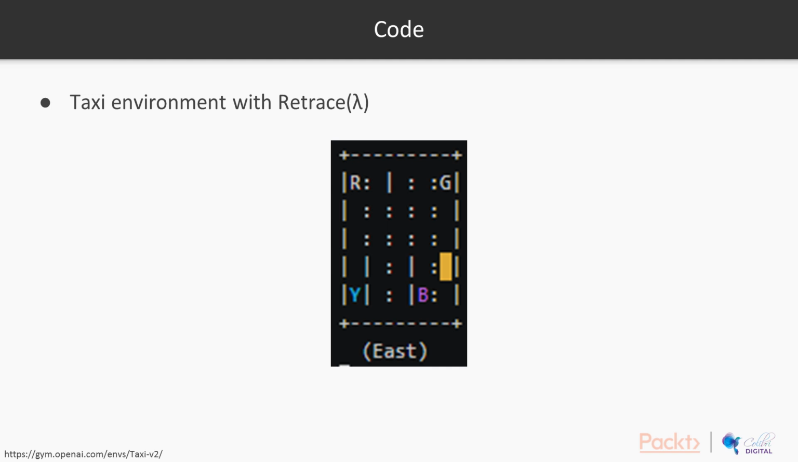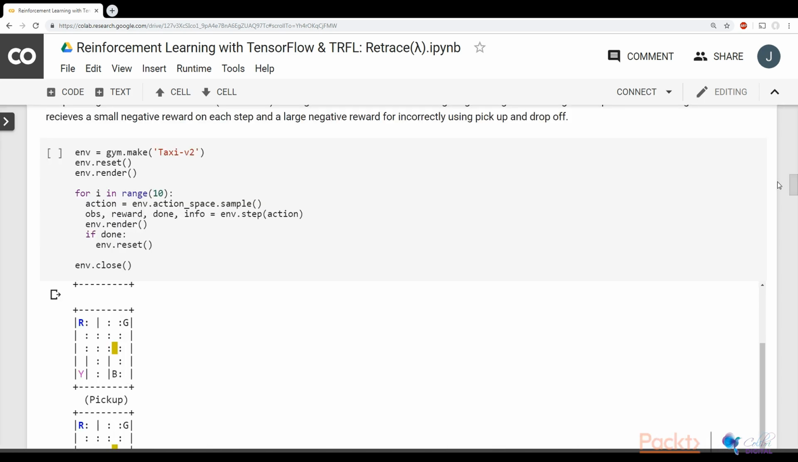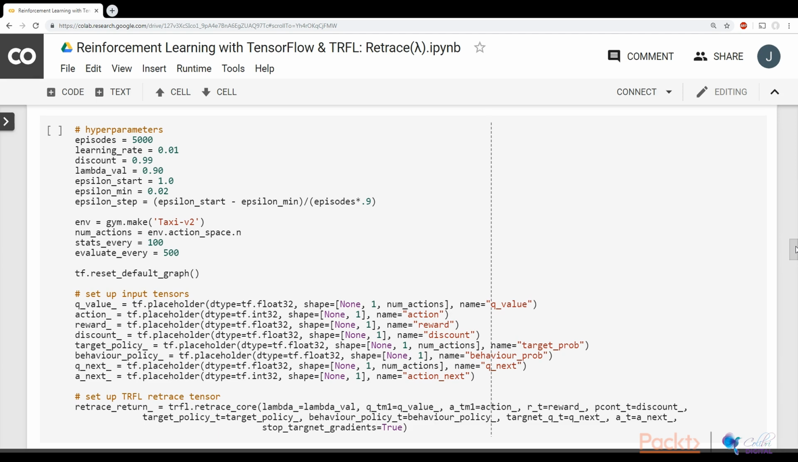For the code in this section, we'll use Retrace Lambda to play the taxi environment. Let's look at some code. In the taxi environment, the yellow taxi moves to pick up the passenger at the blue location and drop the passenger off at the pink location. Here we set up the Truffle.retrace core tensor. Most of these arguments are similar to the Lambda methods from last section. We have new placeholders for the target and behavior policies.